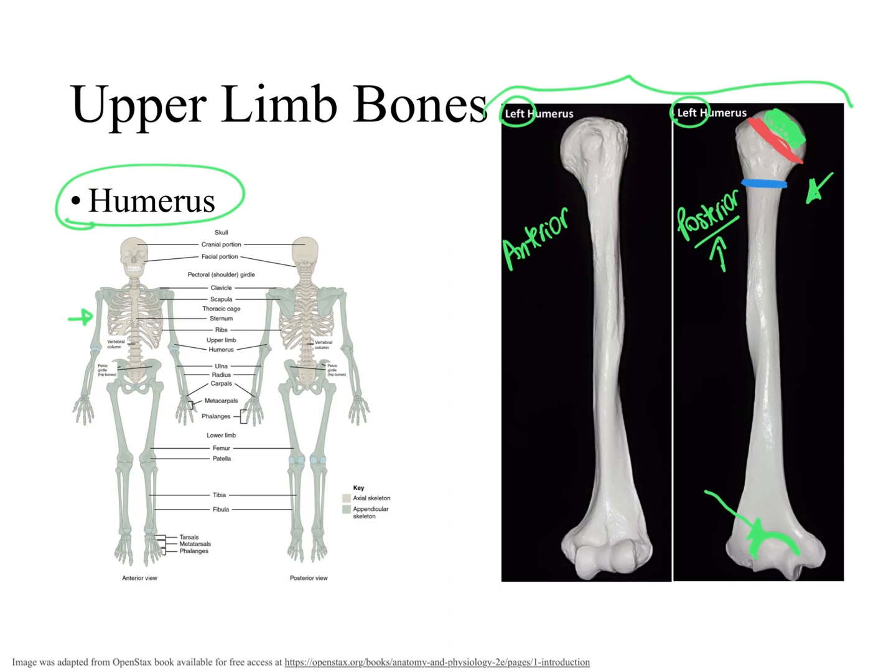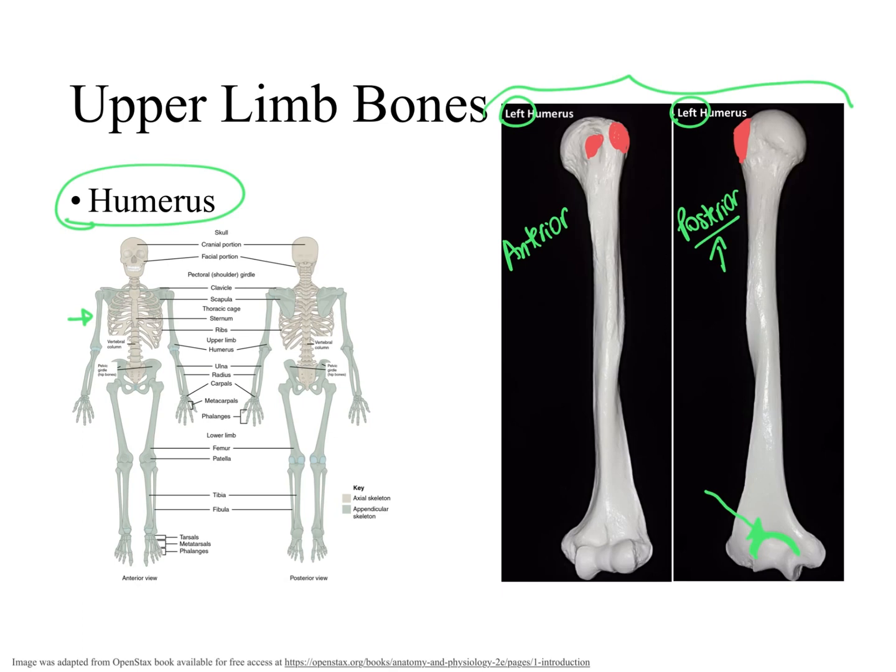Also in this proximal part of the humerus, we see two bumps. And these bumps are right here and right here. We can see them very well in the anterior view, but in the posterior view, we just see the big bump. These bumps are points of attachment for muscles. And we have the big bump and the smaller bump.